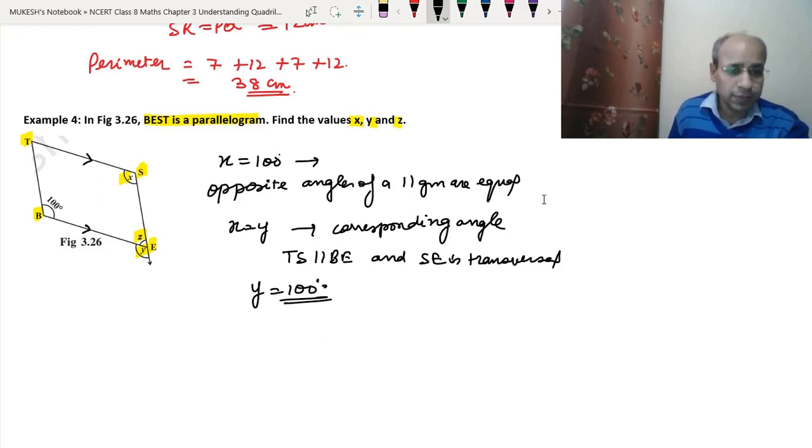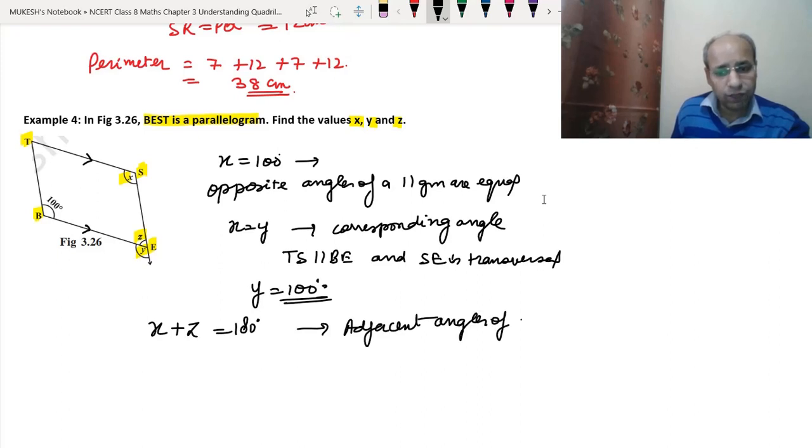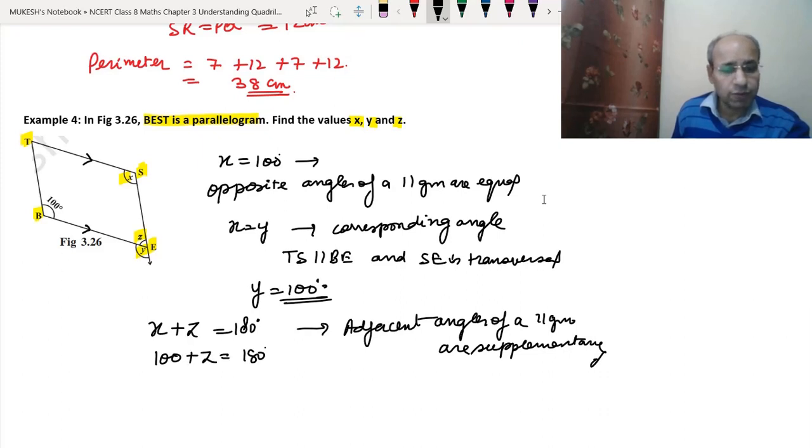Now z is remaining. So we can find it with x plus z equal to 180 degrees. Why 180 degrees? Because the adjacent angles of a parallelogram are supplementary. We learned this in the last video. So x we have already found, 100 degrees, plus z equal to 180 degrees. Now we shift 100 to the other side, so z will be equal to 180 degrees minus 100, which is 80 degrees, the answer to this question. I hope this is clear to you. Or you can do it like this: y plus z is a linear pair, then also you can do it.